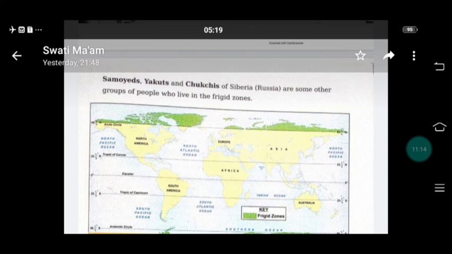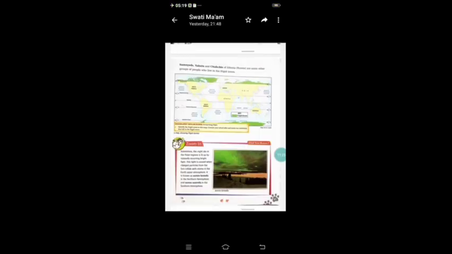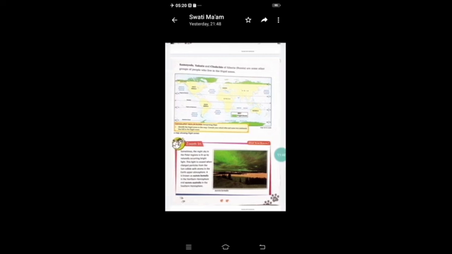Because the sun rays do not fall on this region properly, 6 months here is always daytime, and 6 months here is always night time. Okay, so once again you will read this.